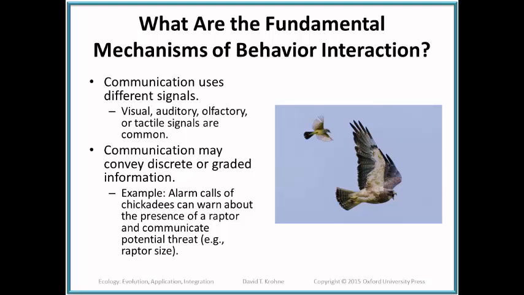Communication may also convey discrete or graded information. For example, an alarm call can say predator present, predator not present, sort of a yes or no concept. Or it can provide graded information. That is, alarm calls, for instance, of chickadees, can warn about the presence of a raptor predator and also communicate about the potential threat, that is, the size of the predator or raptor in this case.